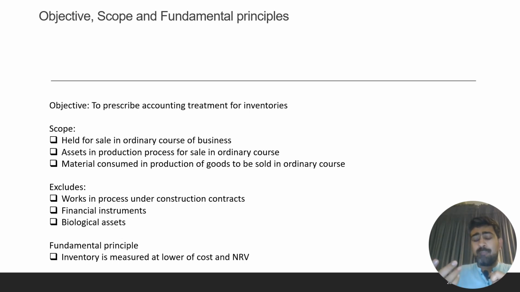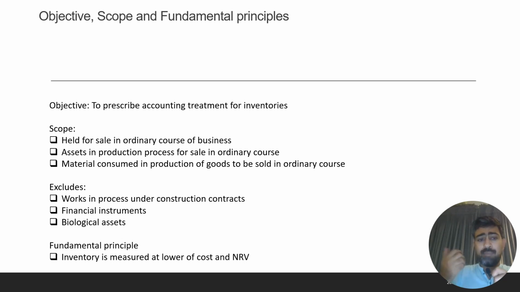Any other, like a packaging company, the packaging product it has manufactured for sale in the ordinary course of business. Items which are held for sale but not in the ordinary course of business do not come under this standard. For example, if any fixed assets are held for sale, then they will be covered under IFRS 5.